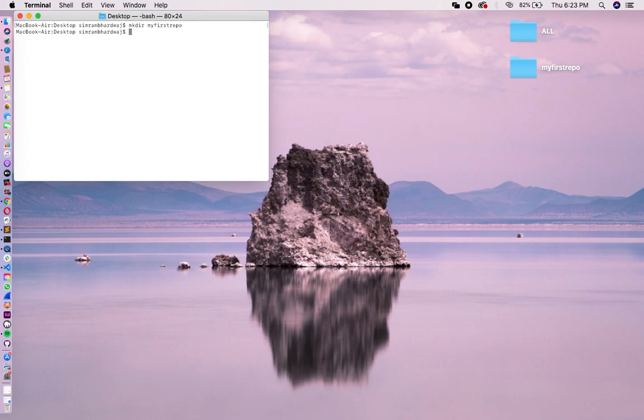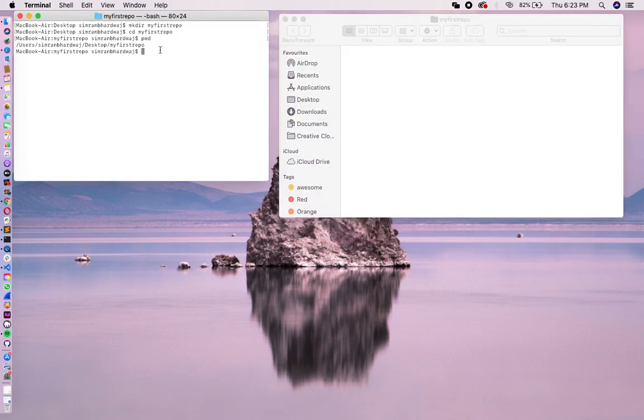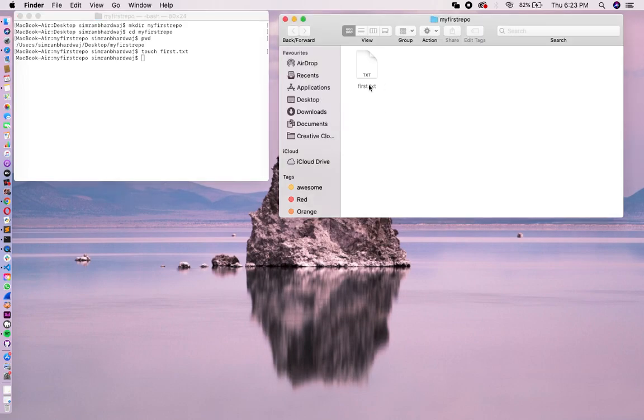Okay, now let's change our directory to my first repo. You can see that yes, we are inside of my first repo. Now let's create a txt file over here. And to create the file, I told you earlier, we use the command touch. So let's give it a name like first.txt.